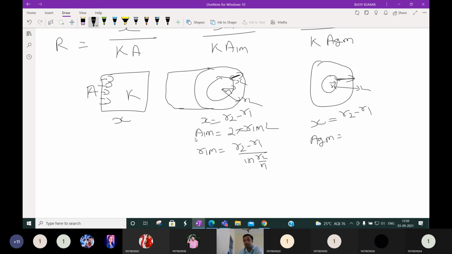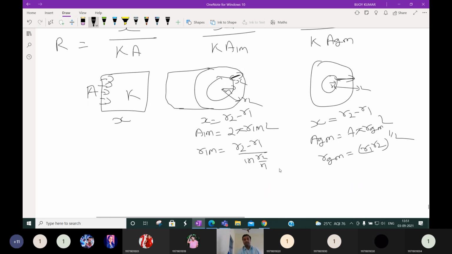Here A LM is the logarithmic area, and here it is nothing but 4 pi R GM square, where R GM is R1 into R2 to the power half. Only these things you have to remember.